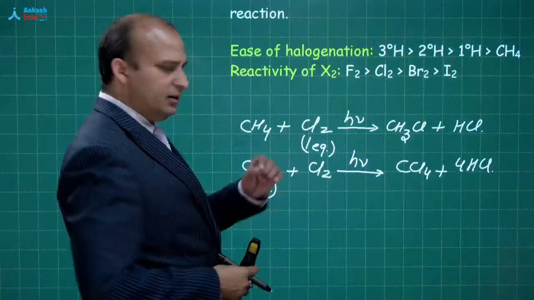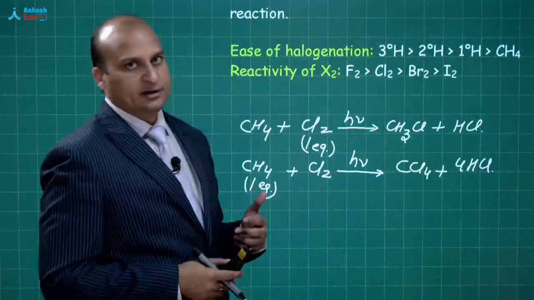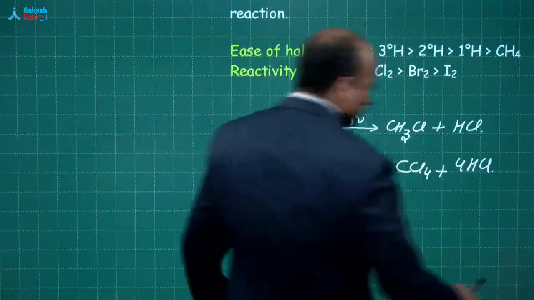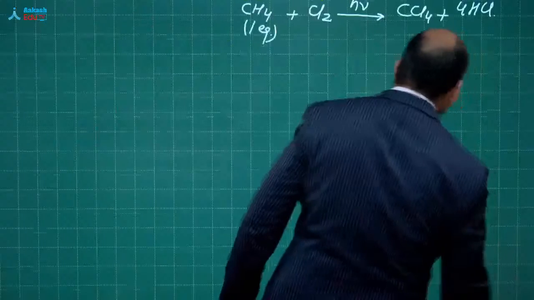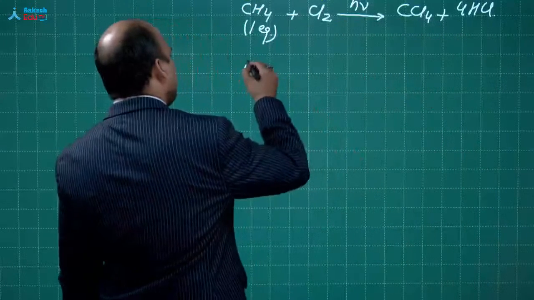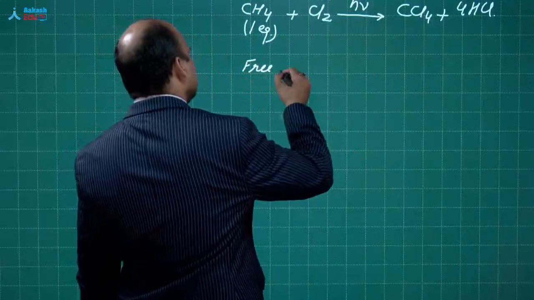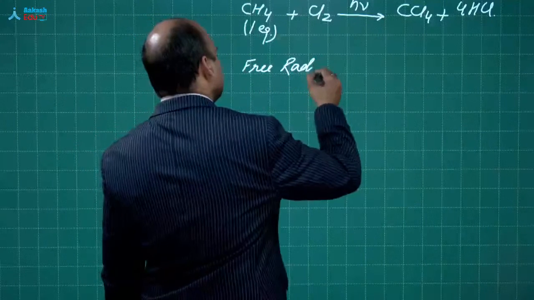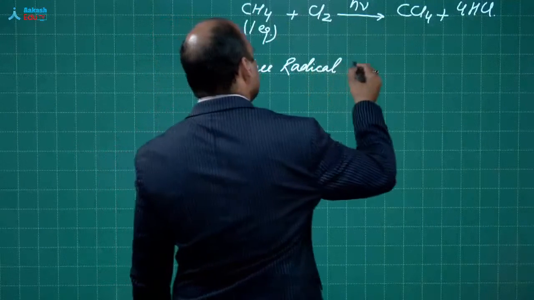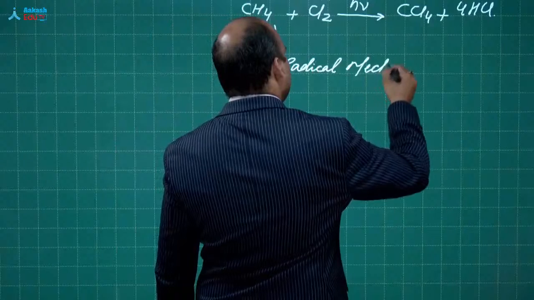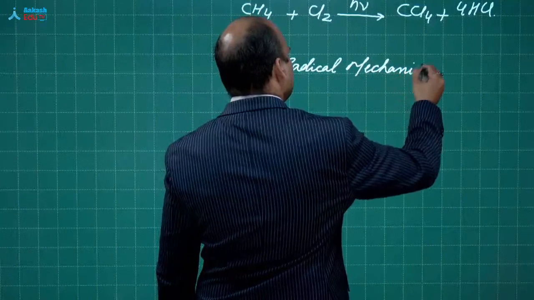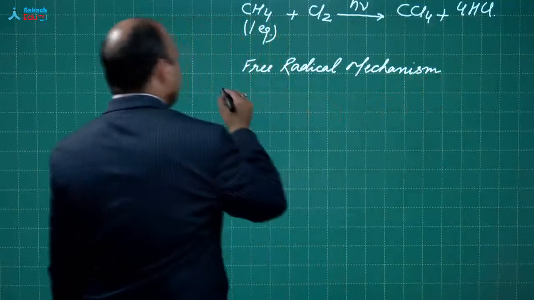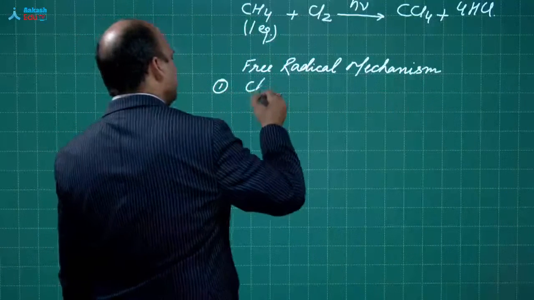Now one important point which I would like to tell you regarding the free radical mechanism. See, when you talk about free radical mechanism, there are three important steps. The first one is chain initiation.